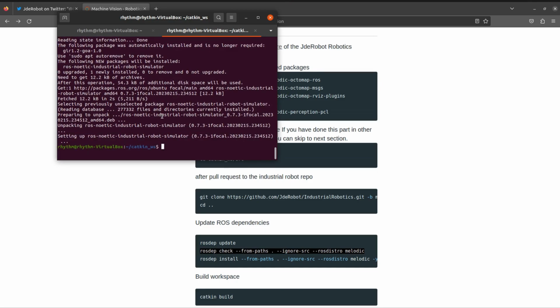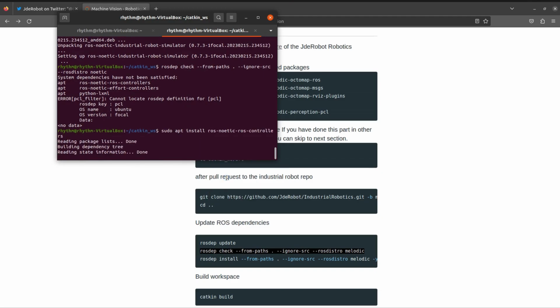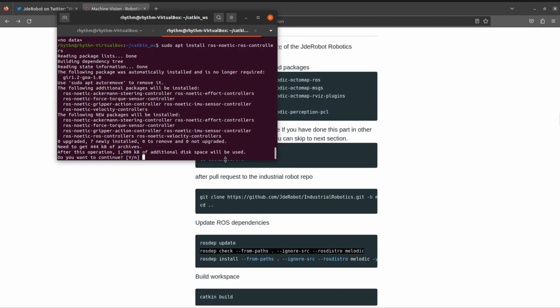We have to install only 3 or 4, and the rest will get installed along with them. So 3 are left. Just copy sudo apt install and paste it.